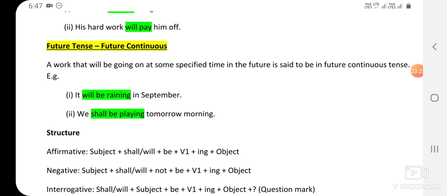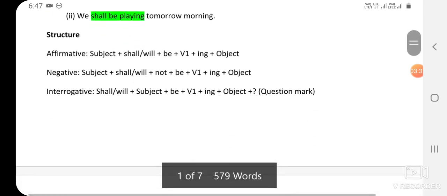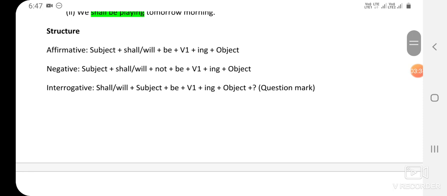Structure: how to make future continuous tense. In affirmative sentences, we use subject plus helping verb will or shall plus be plus first form plus ing plus object. In negative sentences, we add not after shall or will and the structure is the same. In interrogative sentences, we use helping verb shall or will before the subject and then be plus first form plus ing plus object and then a question mark.